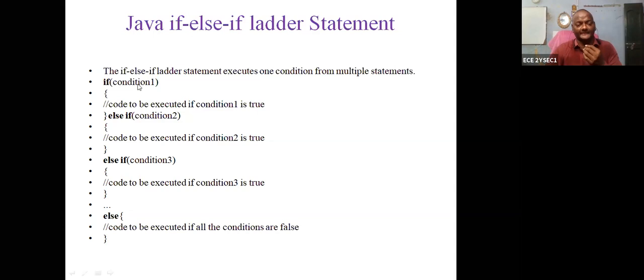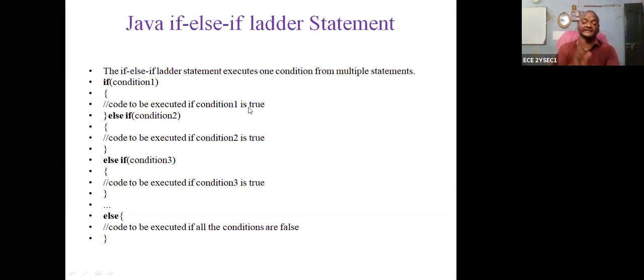So here, what happens? First condition check: if marks are greater than 80, the condition is satisfied, the first if condition is satisfied and the remaining instructions are not executed. Then the O grade is allocated.